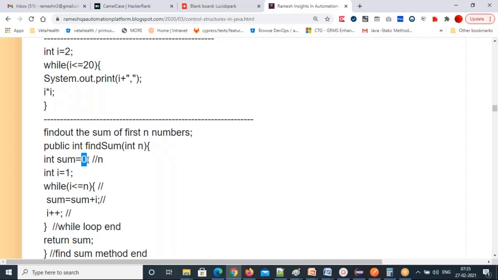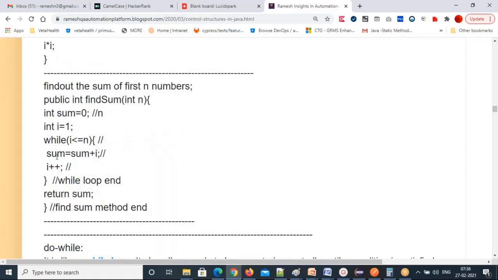Initially nothing is there. And I'm following the while loop concept. I need to start 1 to n. Till n I need to calculate the sum of all the numbers one after the other. So how can you do that? Initialize first with i value 1. Then while i <= n. Whatever n value you are giving, that n value will replace here. So my parameter I'm using here. You give n value, that will come and be placed here.